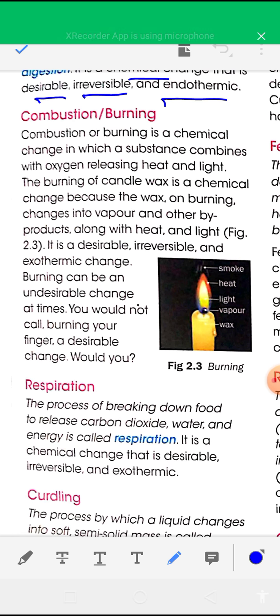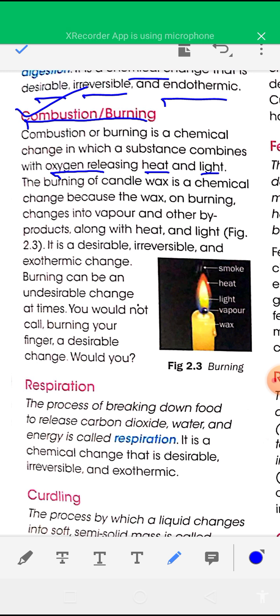Next type of chemical change is combustion or burning. Combustion or burning means reaction with oxygen. It is a chemical change in which a substance combines with oxygen, releasing heat and light.